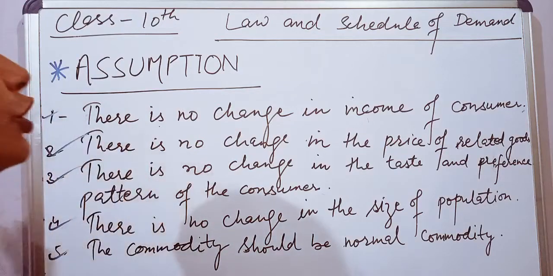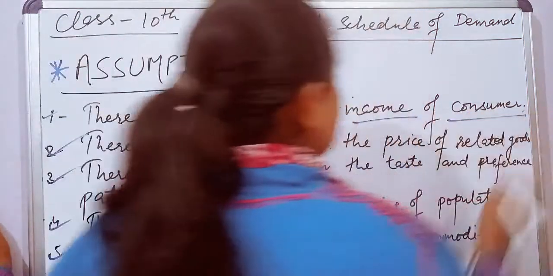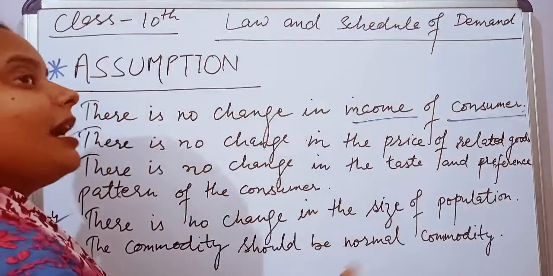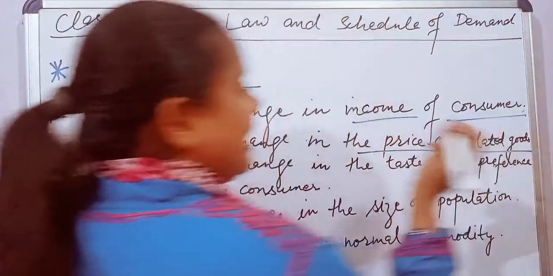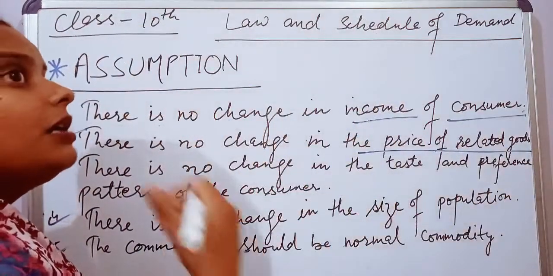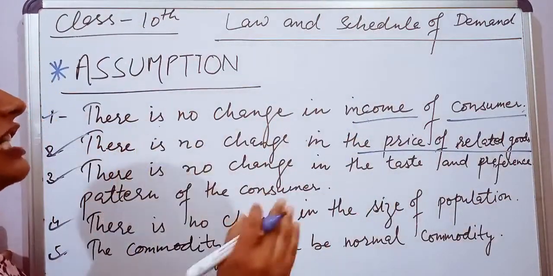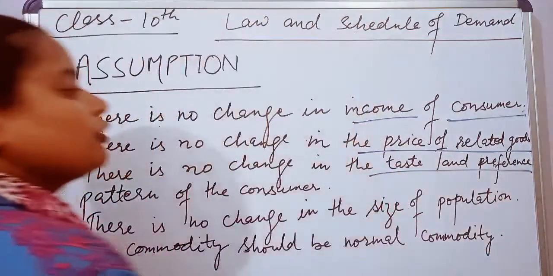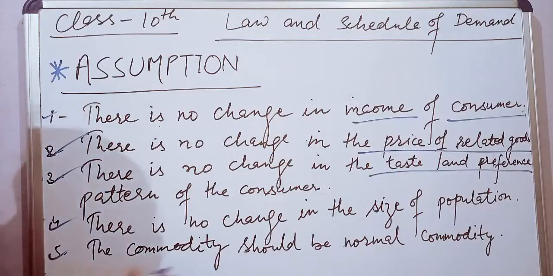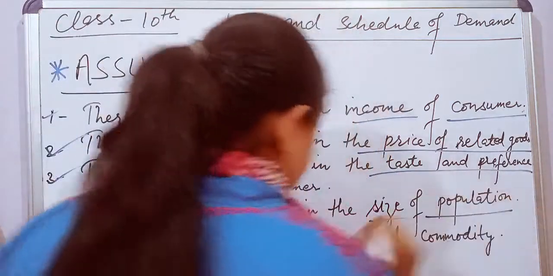Like there is no change in the income of the consumer. The income of the consumer will remain the same. There is no change in the price of the related commodity. The price of the related commodity will also remain the same. There is no change in the taste and preference of the consumer. Means the taste and preference of the consumer will also remain the same. And the size of the population will also remain the same.